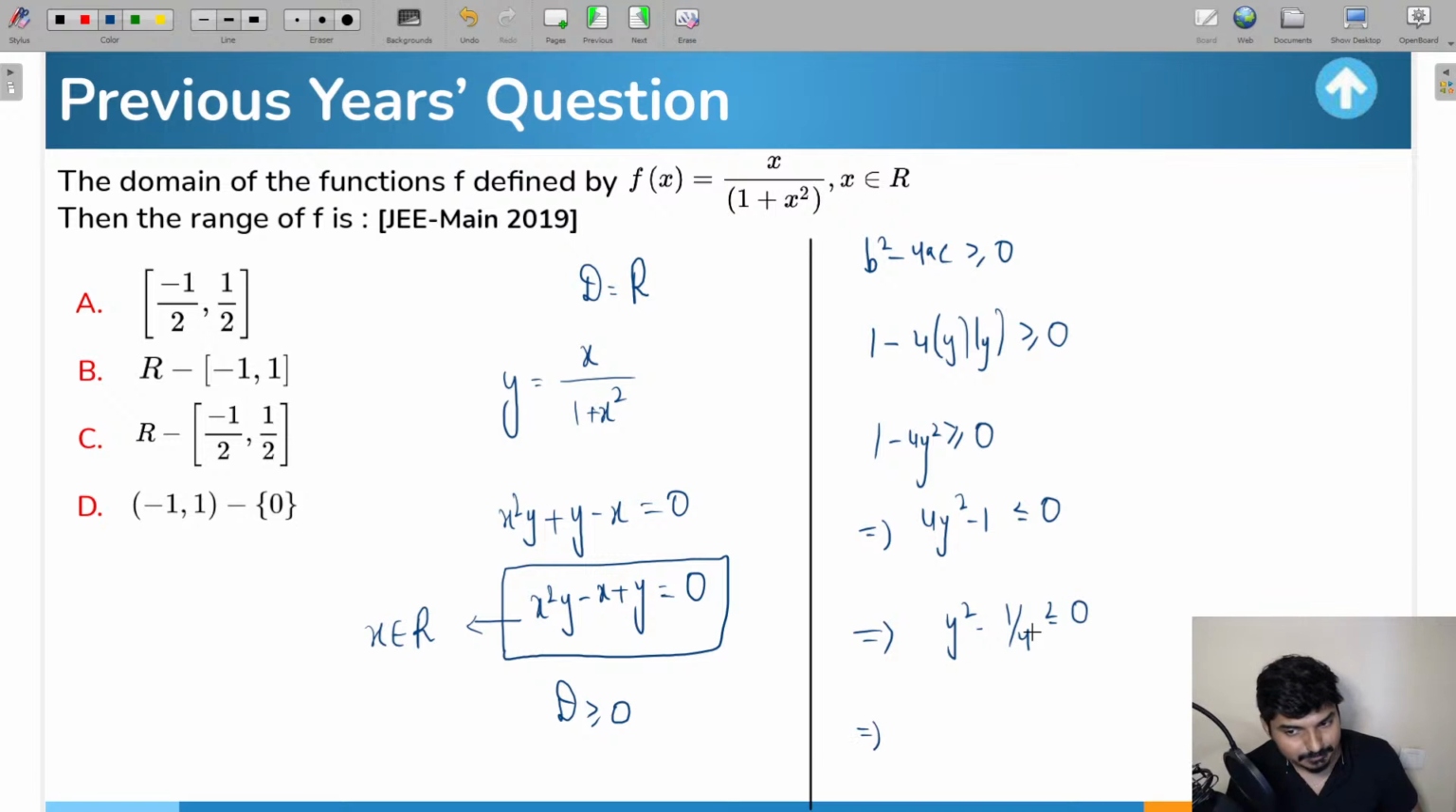This is a square minus b square, a plus b into a minus b. So this can be written as y plus 1/2 into y minus 1/2. Okay, y plus 1/2 into y minus 1/2 to be less than or equal to 0. Now you tell me which values of y will satisfy this inequation. So can we say y belonging to any value between -1/2 to 1/2 will satisfy this particular inequation? So if you see the options, everyone, option A is going to be representing the correct answer.